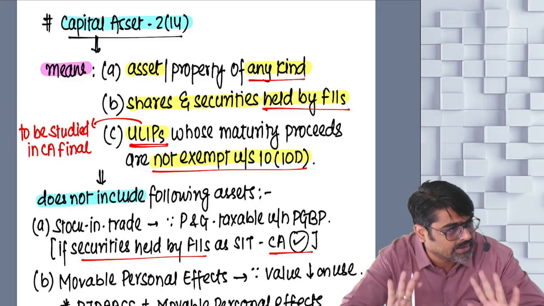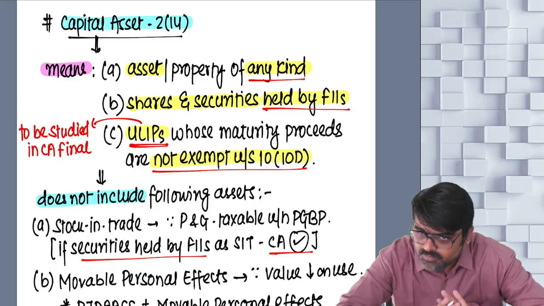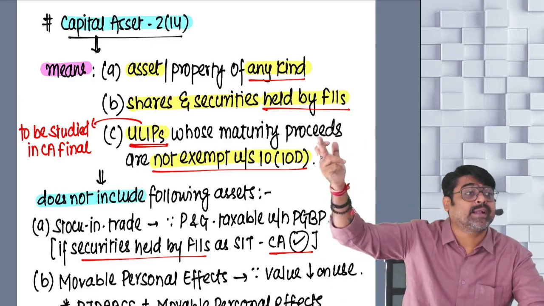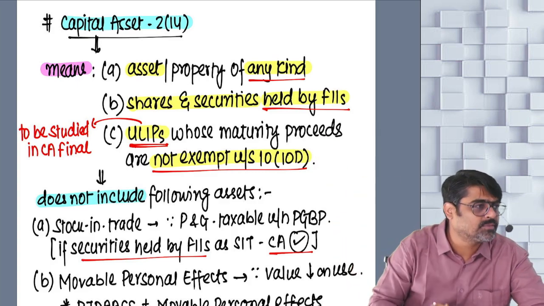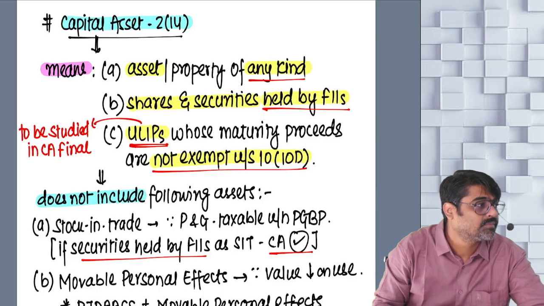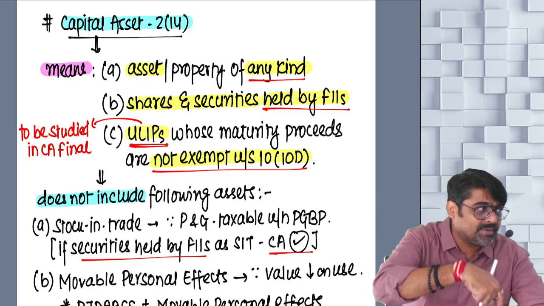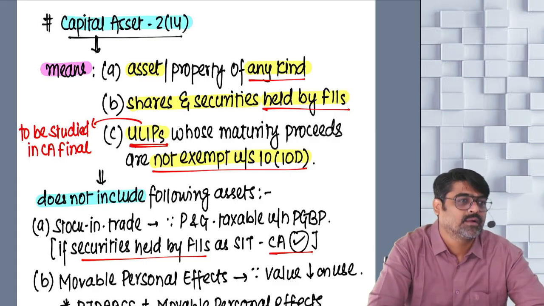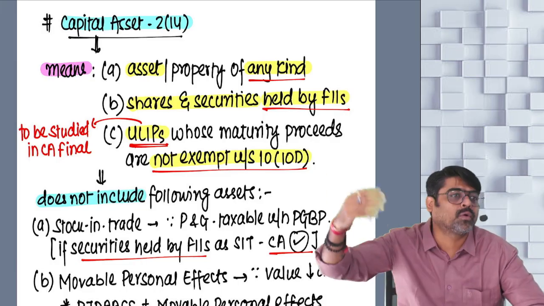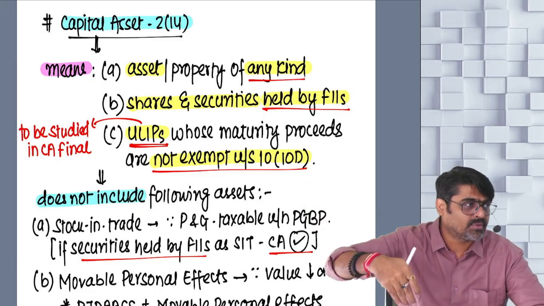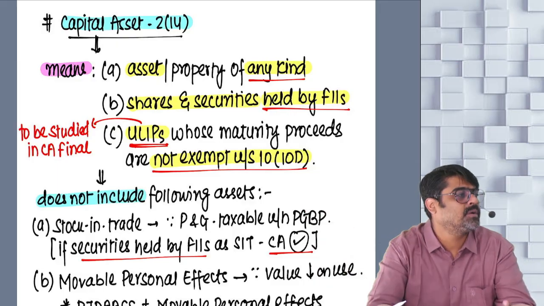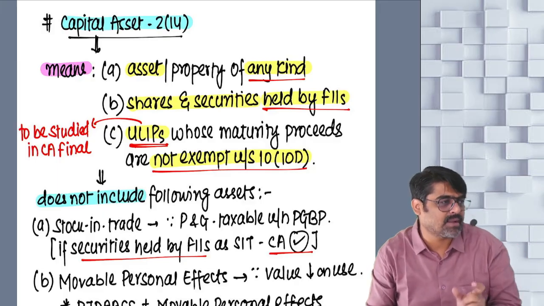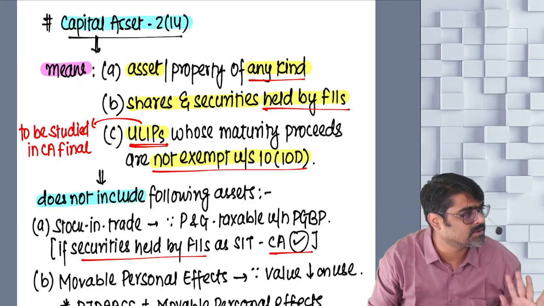That you are not supposed to do right now. In intermediate, this particular 45(1B) is not applicable. So whenever we are going to do 10(10D), at that time we are not going to talk about these ULIPs, because they are not in your syllabus. Whenever we are going to do capital gains, in the specific charge, we are not going to talk about 45(1B). So if we are not going to talk about 45(1B) or this type of ULIPs in 10(10D), then what is the point of this particular capital asset? Just a definition. In that definition, this type of asset is also there. That's it. You have to remember that much.